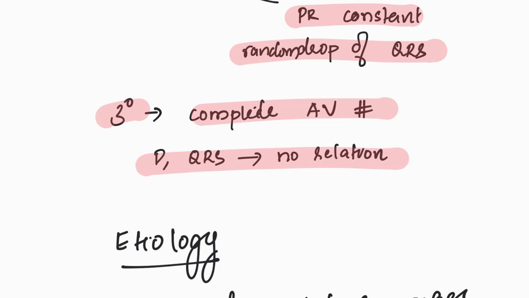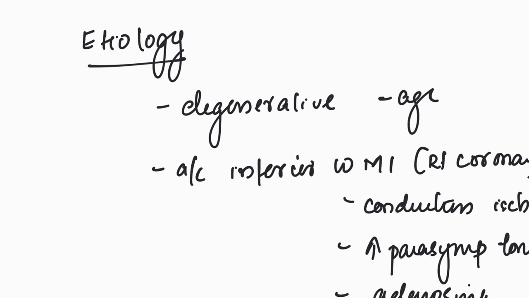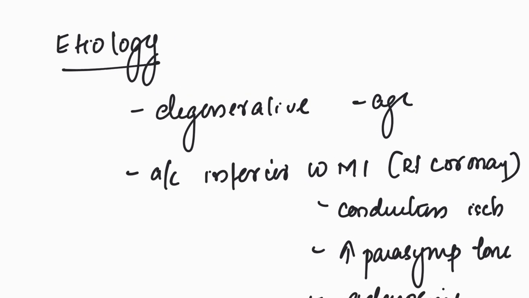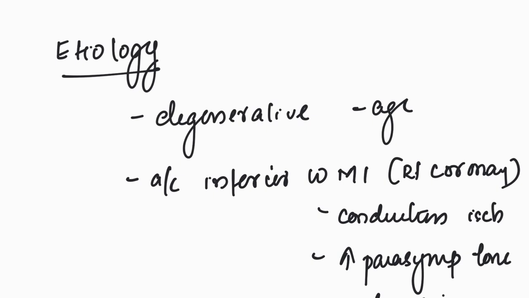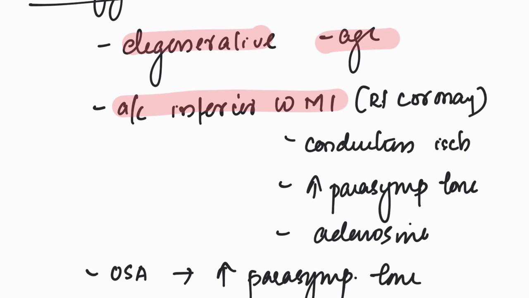Alright. So what are the etiologies of the different cardiac blocks which we have discussed? So most common is degenerative, that is age-related fibrosis of the conduction system, as we have discussed in the sick sinus syndrome and sinus nodal dysfunction. Acute ischemia can also cause it, especially the inferior wall ischemia produced due to right coronary artery obstruction. This can lead on to ischemia of the conduction system and also cause increased parasympathetic tone and adenosine release from the ischemic myocardium. All this contributes to bradycardia.